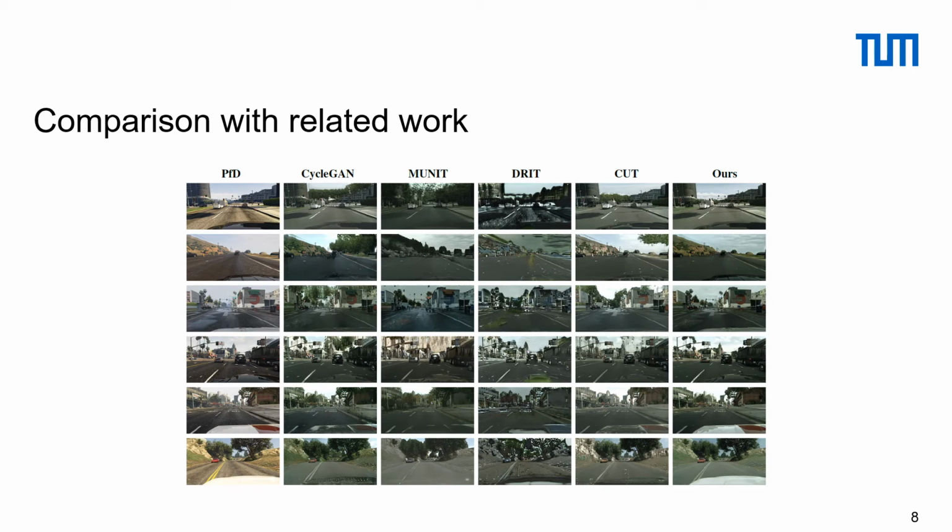DRIT follows the design principles of M-Unit, where both architectures disentangle input into shared latent vectors and domain-specific attribute vectors. DRIT struggles in consistency as well. CUT demonstrates that image-to-image translation can be performed by increasing the mutual information between the patches from the same regions of the source and translated images.